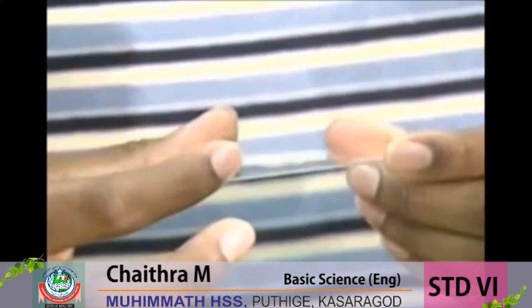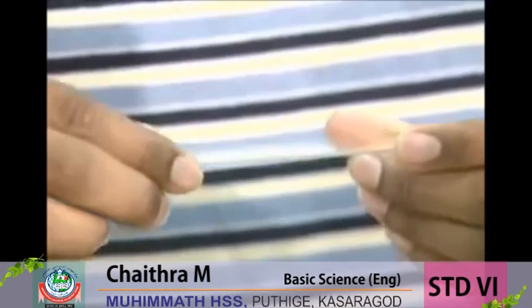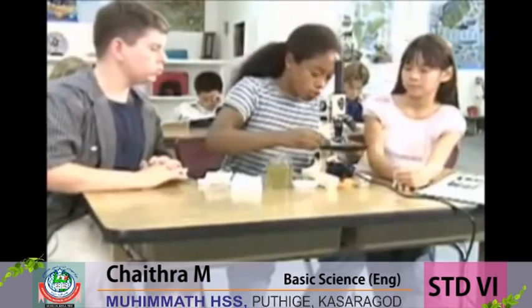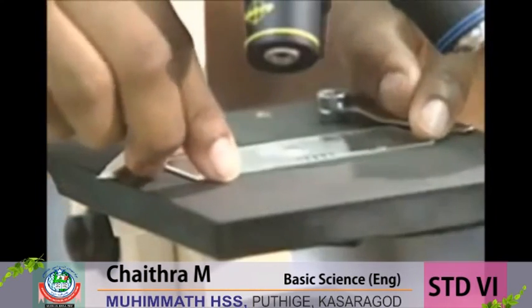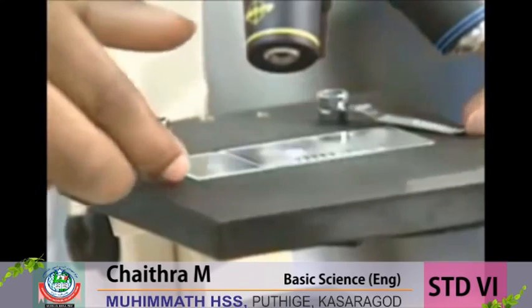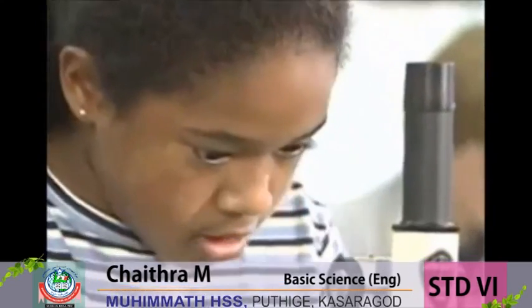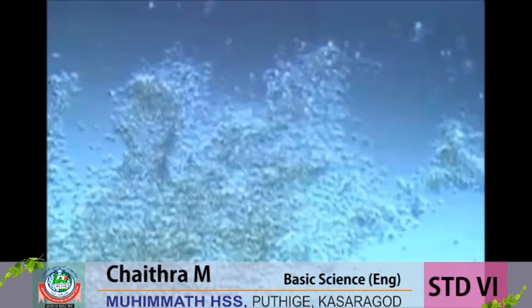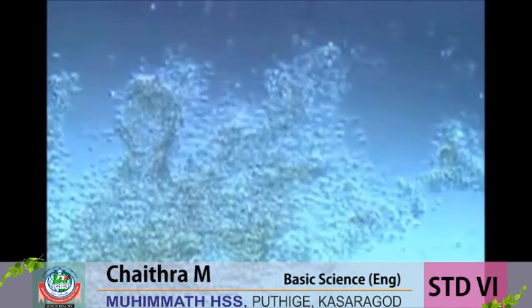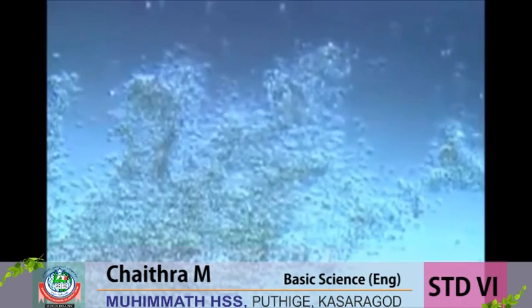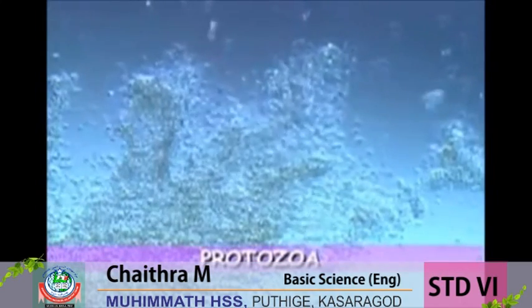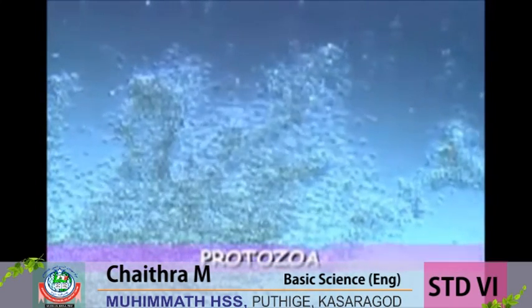The slide is then covered with a cover slip. It is then placed on a microscope stage beneath two clips. That single drop of water is teeming with life. These are protozoa, organisms consisting of a single cell.